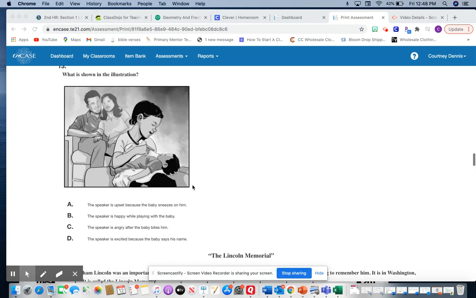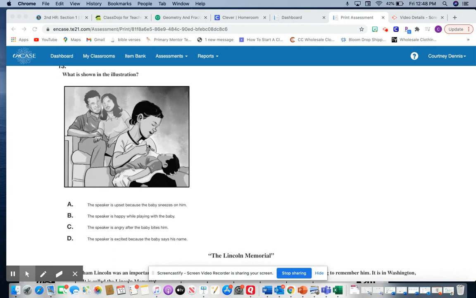So we don't even necessarily have to go back and read the passage to answer this question. The options are A, the speaker is upset because the baby sneezes on him. B, the speaker is happy while playing with the baby. C, the speaker is angry after the baby bites him. Or D, the speaker is excited because the baby says his name. Now if we look at the speaker's face, it's kind of hard to tell in this illustration.